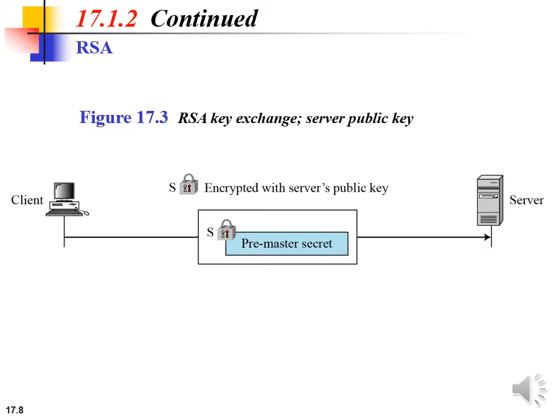Next key exchange algorithm is RSA. Here the pre-master secret is a 48-byte random number that is created by the client, and the client will send the pre-master secret to the server encrypting with the server's public key, and the server will decrypt it using its own private key. Then the server also needs to send its RSA encryption and decryption certificate to the client for verification purposes.